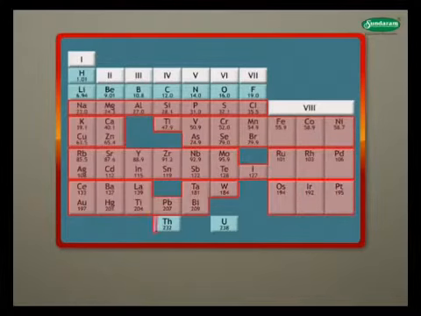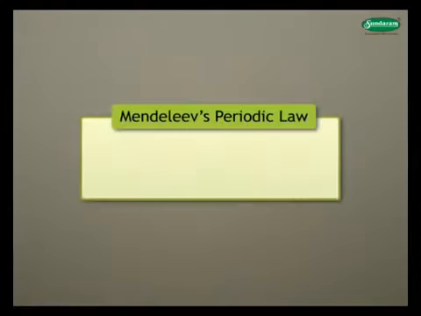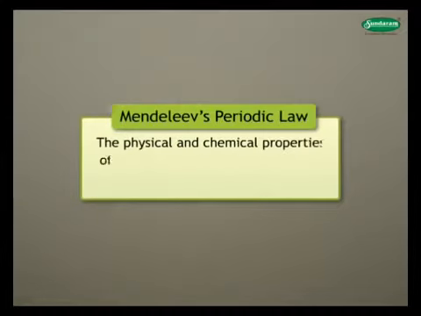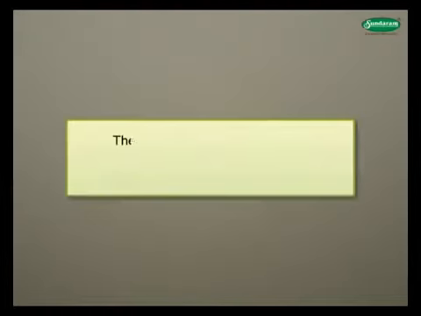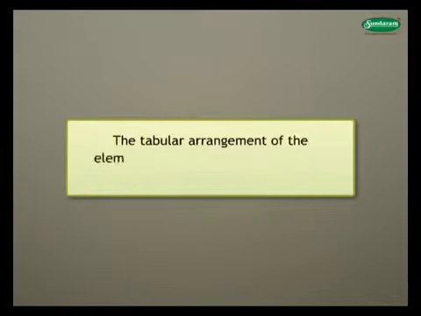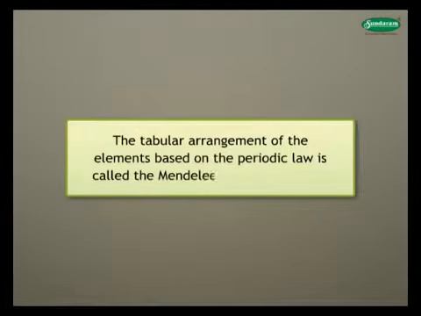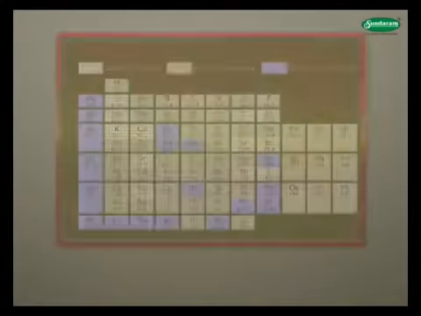table containing 63 elements. Mendeleev's periodic law states that the physical and chemical properties of elements are periodic function of their atomic masses. The tabular arrangement of the elements based on the periodic law is called the Mendeleev's periodic table. Let us look at the main features of Mendeleev's periodic table.